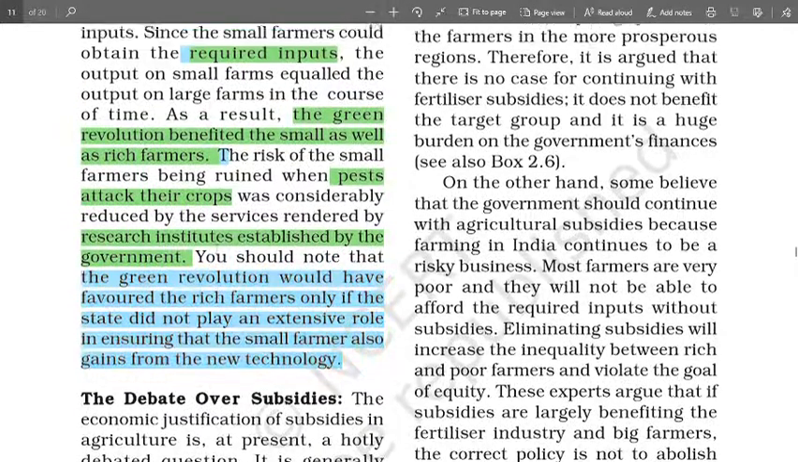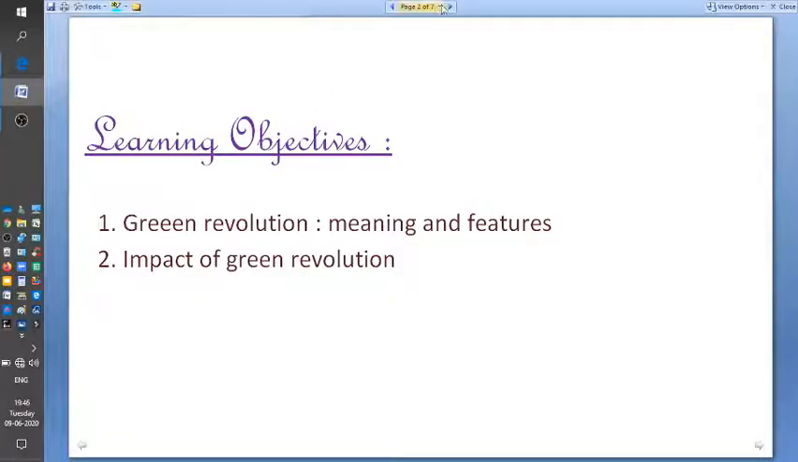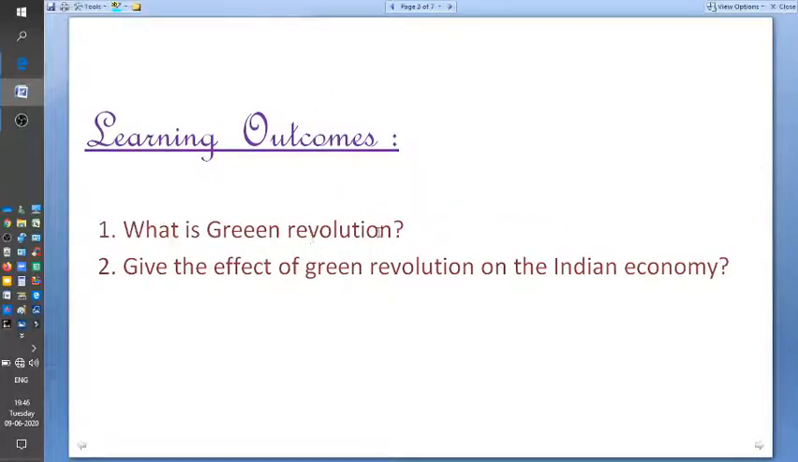So that's the important point that we need to discuss in this session on green revolution. So what have you learned about the green revolution? What is green revolution? You know the characteristics: HYV seeds, pesticides, fertilizers, water supply, and also you've learned about the positive and negative impact of green revolution on the Indian economy. Okay.